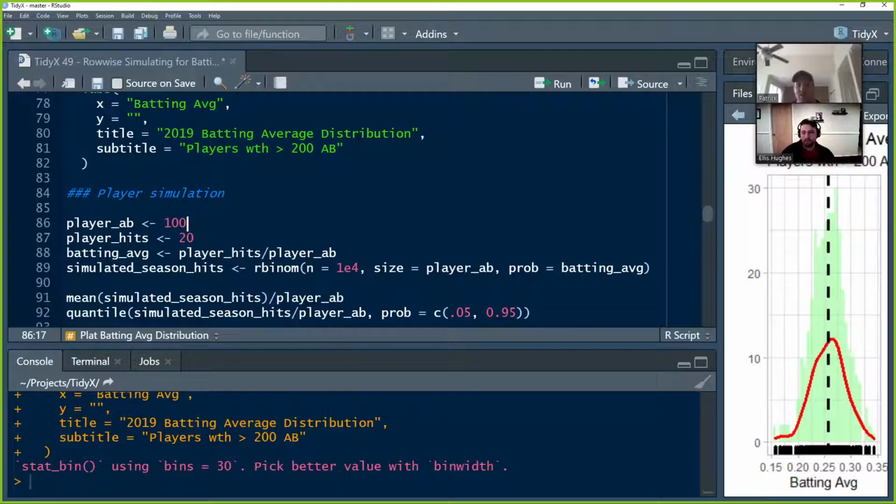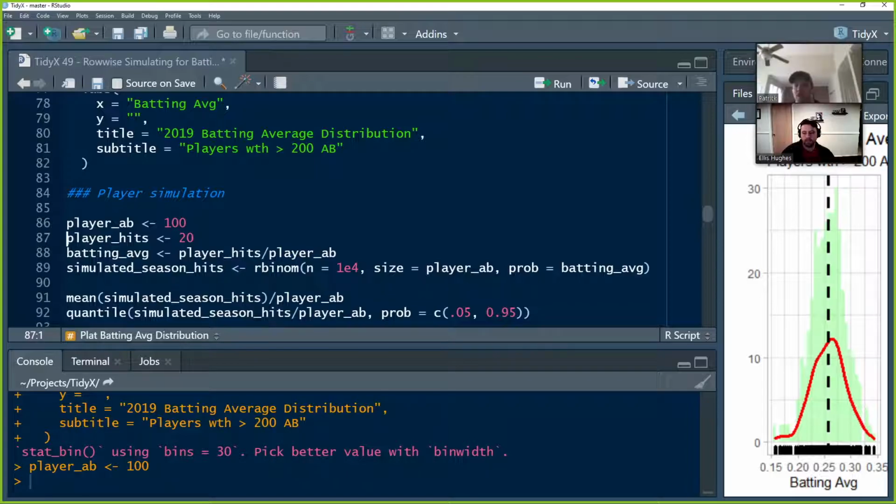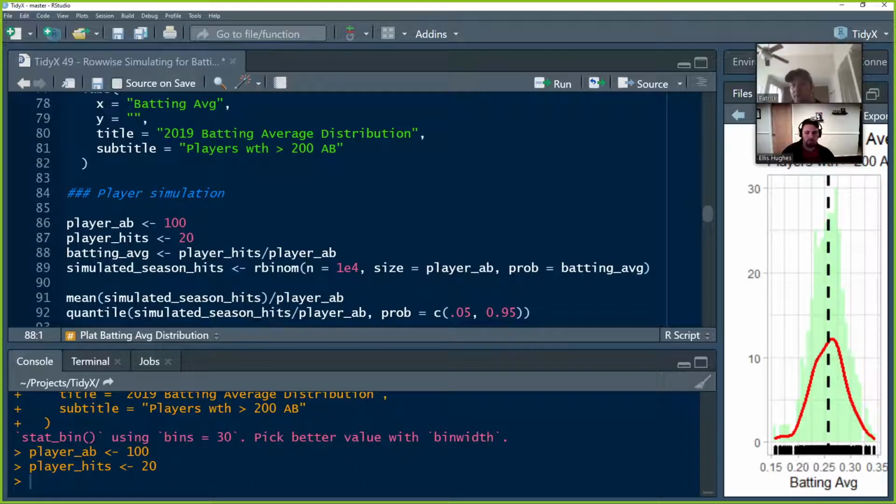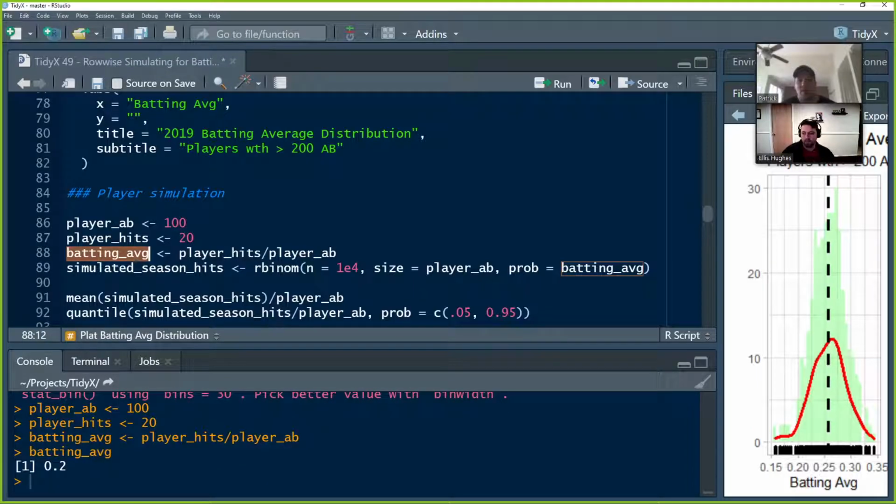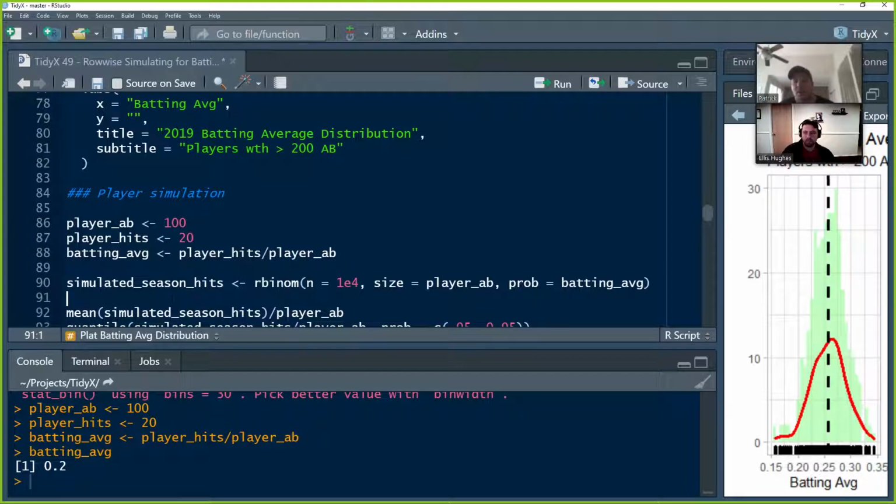So basically, our fake player here has gone to the plate 100 times and gotten 20 hits. So he's at the .200 batting average, right? Which we calculate there, called batting average, hits divided by at bats. So we're going to simulate this using the rbinom function.